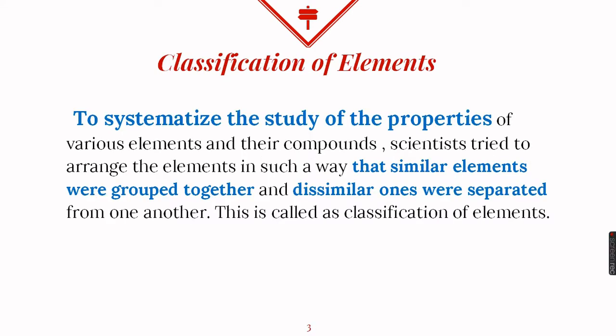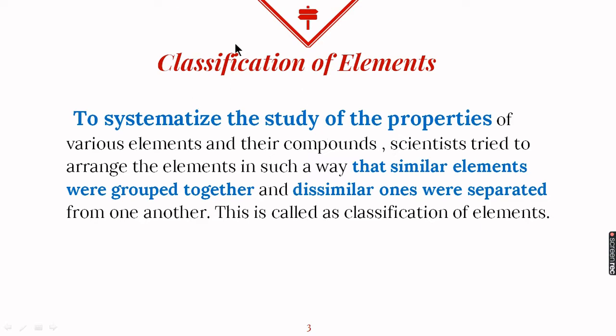When the elements were lesser in number, there was not a big problem to study them. But as the number increased, it became more and more difficult to study and remember the properties of all the elements and all the compounds formed by those elements. So scientists tried to systematize the study of the properties by classifying the elements.